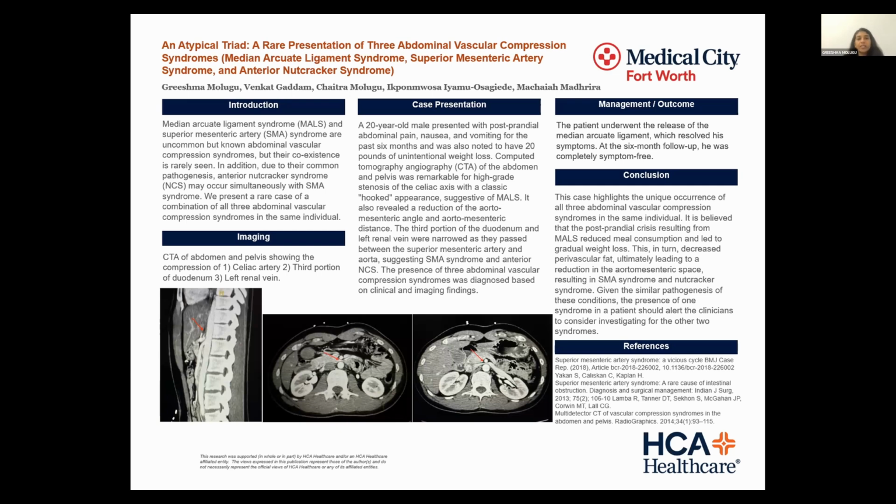So the patient underwent the release of the median arcuate ligament, and at his 6-month follow-up, he was completely free of symptoms. So this highlights that whenever a person comes in with one kind of abdominal vascular compression syndrome, the clinicians should be alerted to look for the other two and treat accordingly. So those are the takeaways that I wanted to give away with this case presentation.